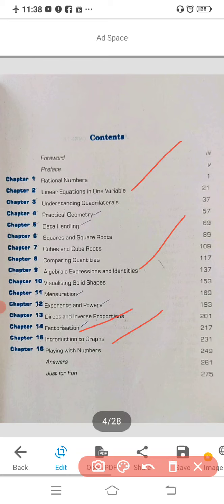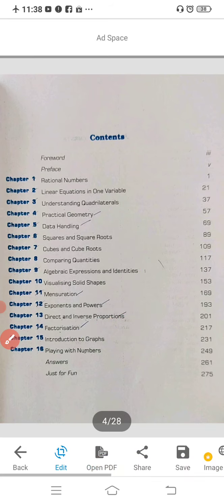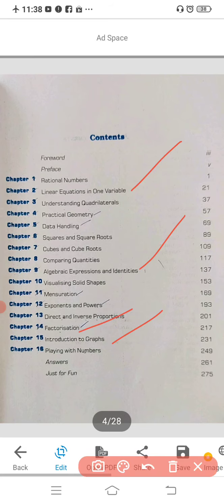And in the geometry part you are going to study practical geometry, visualizing solid shapes, mensuration, and one more. All these chapters you are going to study in the geometry section.